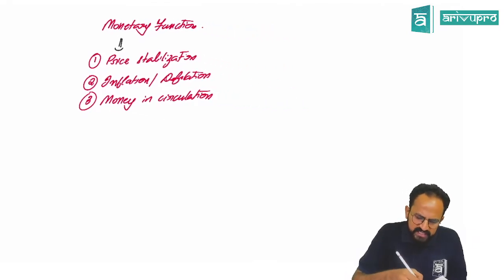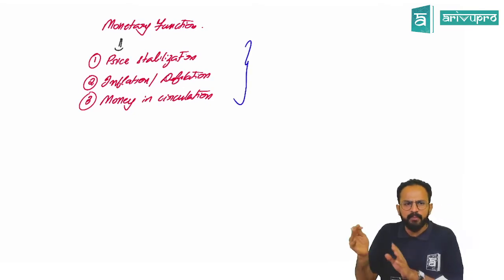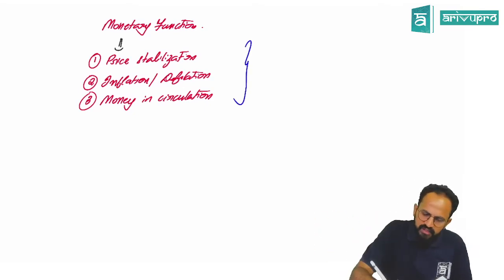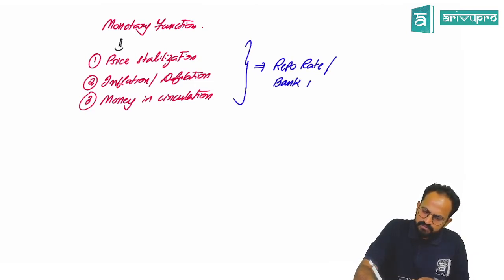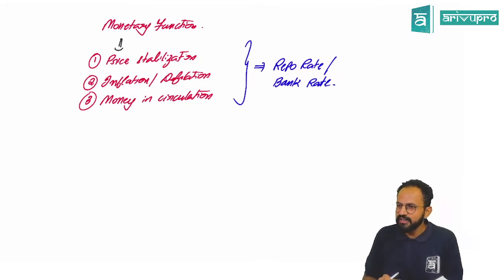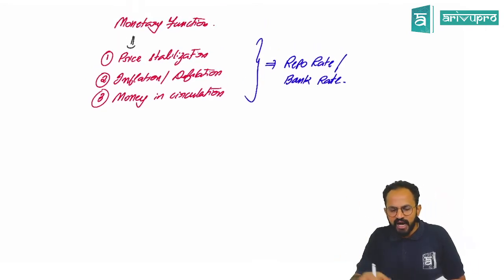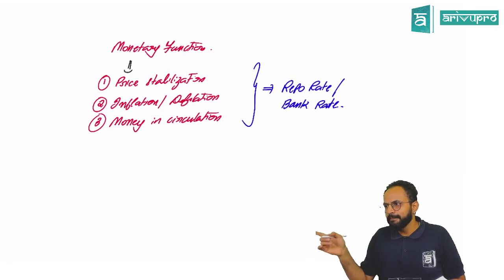Sir, how are these things basically done? The basic point around which everything revolves is called the repo rate, or in certain cases, it is also called the bank rate. Somewhere here and there, you would have heard repo rate, reverse repo rate, CRR, SLR. All those things are under the monetary functions of RBI.